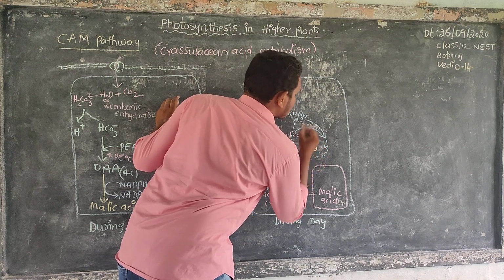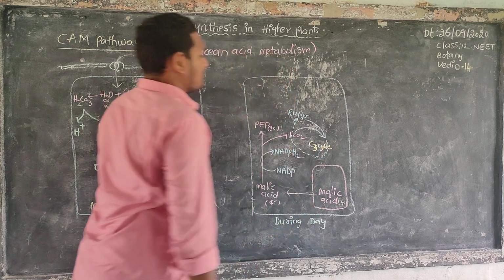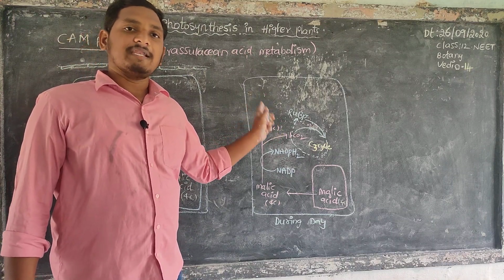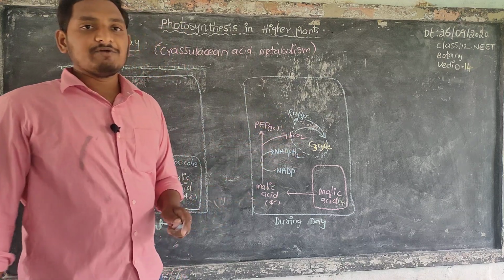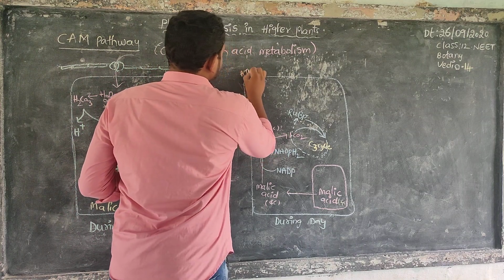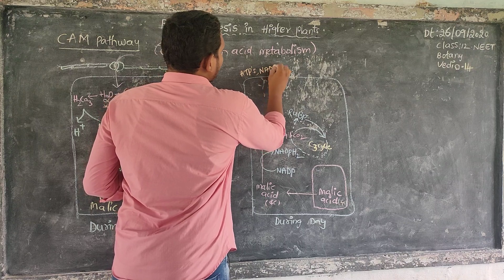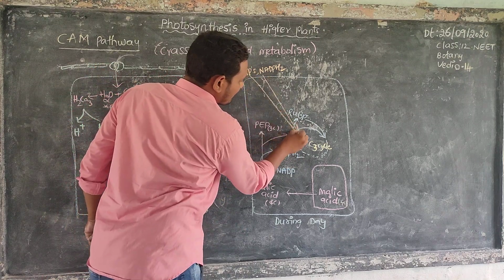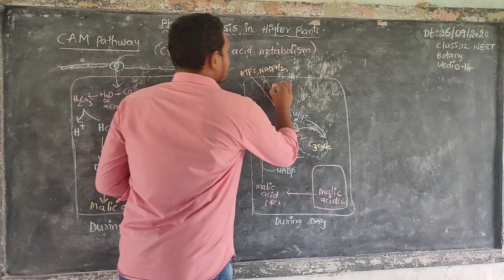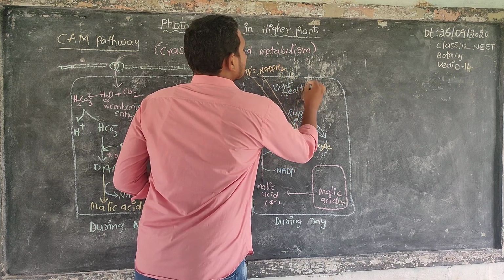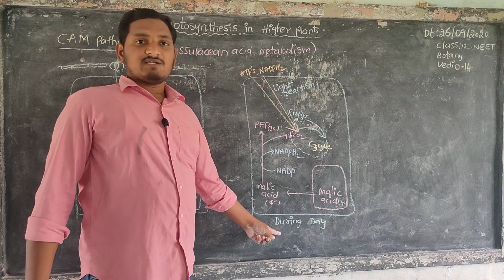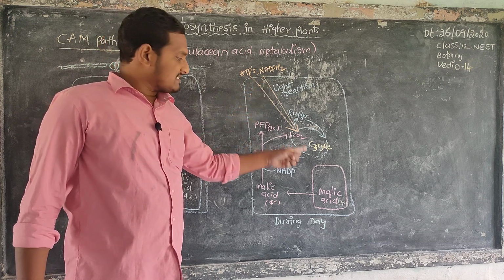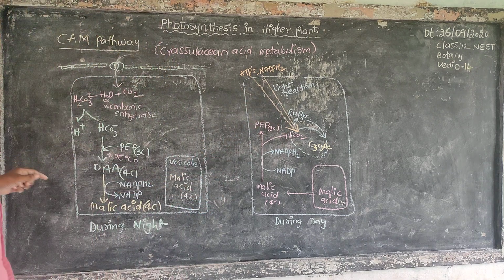Next, the ATPs and NADPH2s required for the C3 cycle are supplied by the light reaction, because this process mainly takes place during daytime, so light is present.